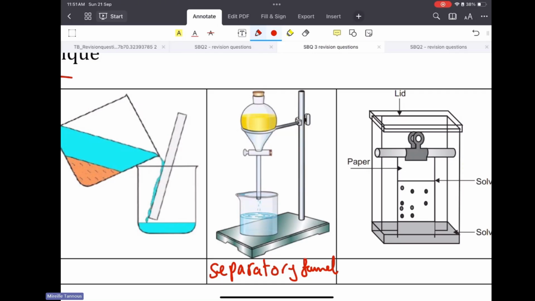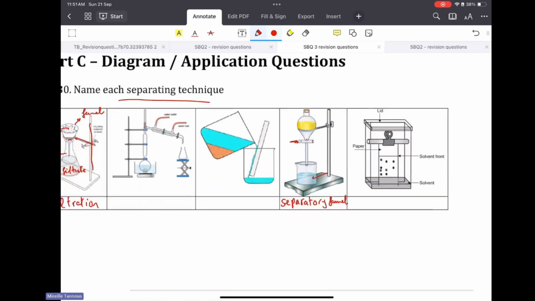So I can use it to separate a heterogeneous mixture made up of liquid components. Once I open the stopcock, the liquid with a lower density will start coming out. Then once the oil reaches down, I can close it. And like this, I can have water here and oil up in there.